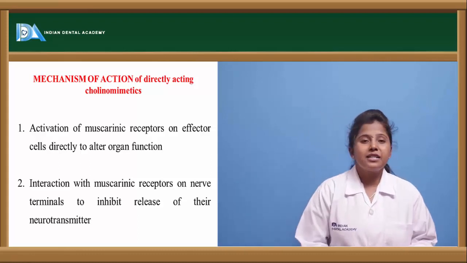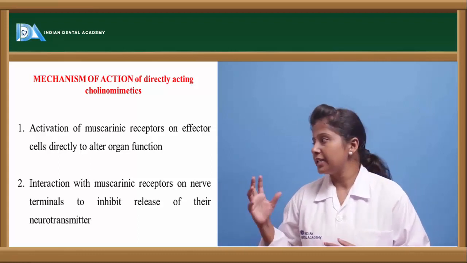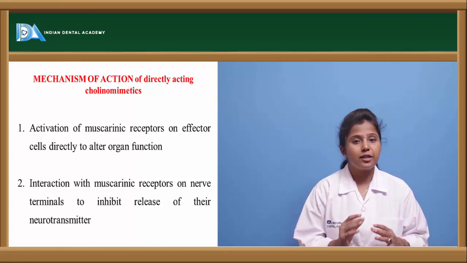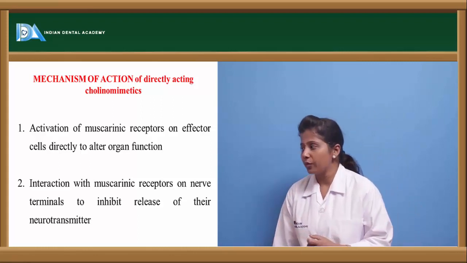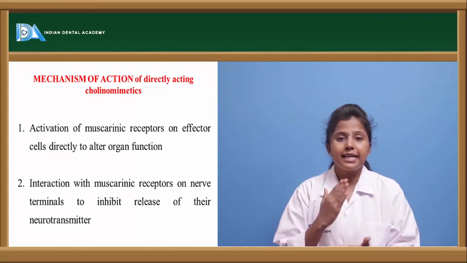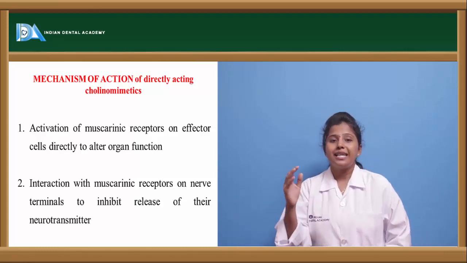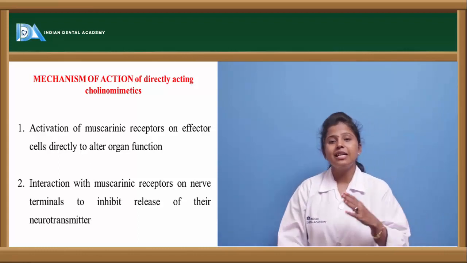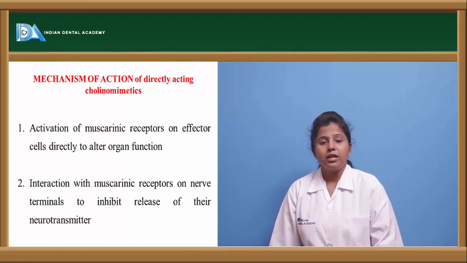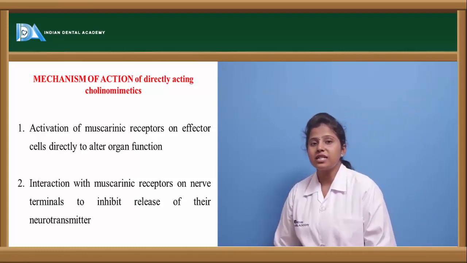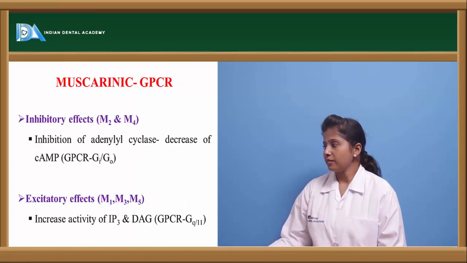Let us see the mechanism of action of these directly acting cholinomimetics. As I told you, these directly acting cholinomimetics interact with the binding of acetylcholine towards the receptor, or they inhibit the release of acetylcholine from the secretory vesicles into the synaptic cleft.